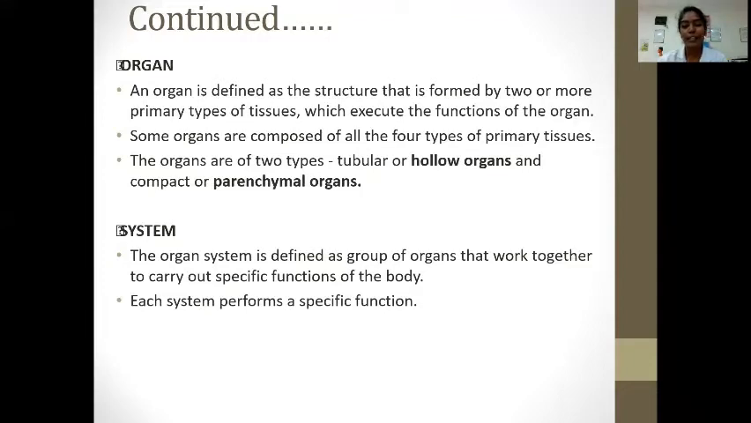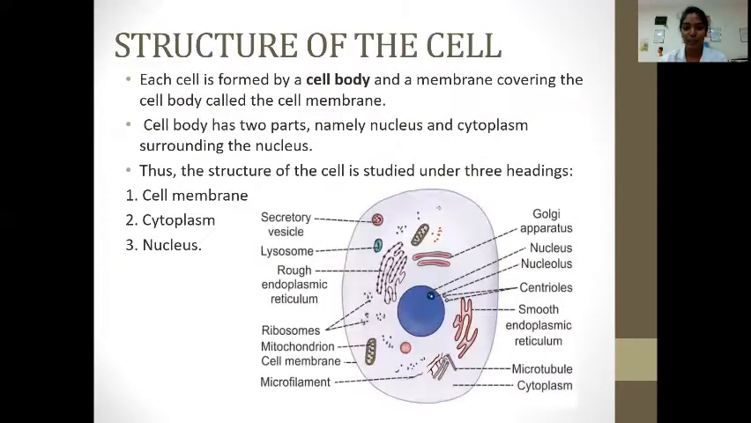Now, what is a system? The organ system is defined as a group of organs that work together to carry out a specific function of the body. Each system performs a specific function. Going into the structure of the cell.